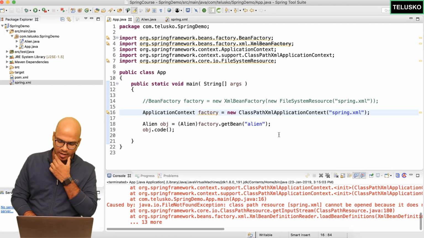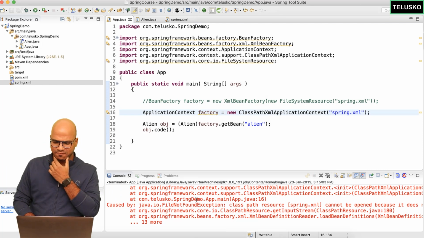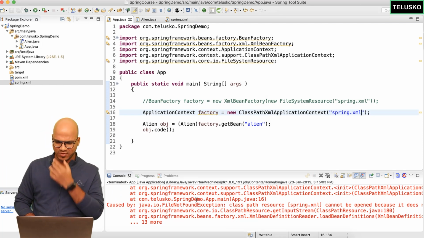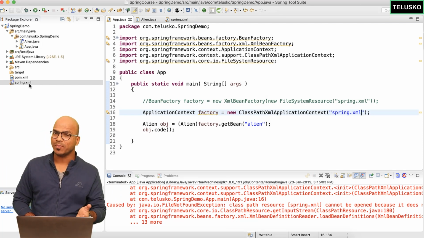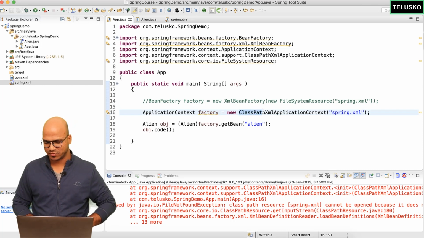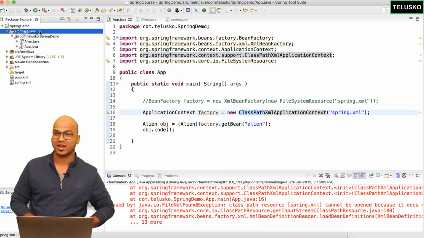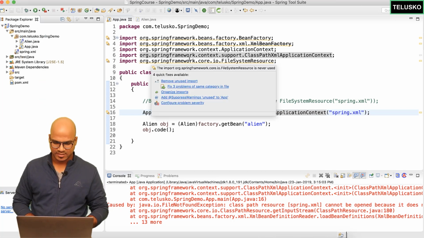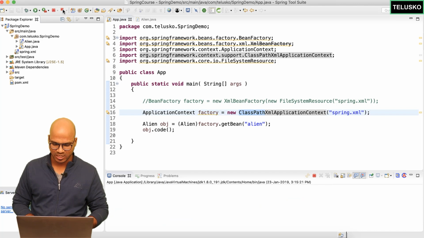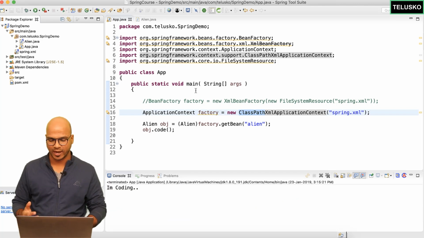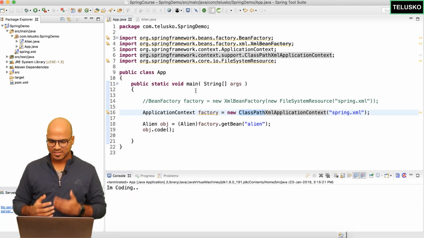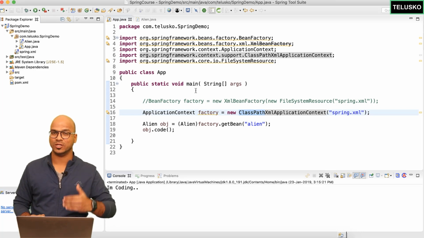Let's click on run and we got an error. It says file not found exception. That's weird. We have that file here, right? The problem is, since you have mentioned classpath, it will look for this file in the classpath. So you have to move this file into the classpath, in the Java folder, of course. Let's keep it there now and let's relaunch the application. And now it worked. We got I'm coding. That's great. So that's how we use application context in your Spring project.